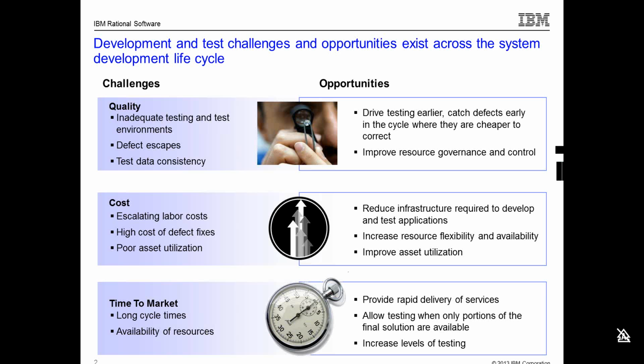Improve the asset utilization both in terms of human resources as well as in terms of physical or infrastructure resources. Increase the flexibility and the availability of these resources. See how multiple teams can use assets simultaneously without being dependent on each other. And of course, as a result of all of this, see how we can bring down the time to market, increase the levels of testing, increase availability of resources, and thereby maintain the revenue streams of our products.